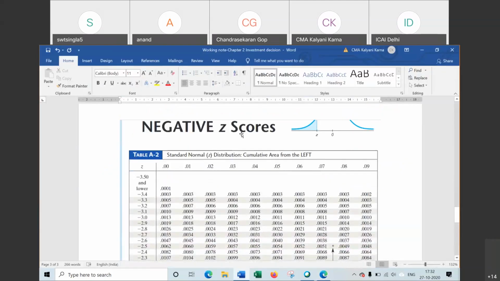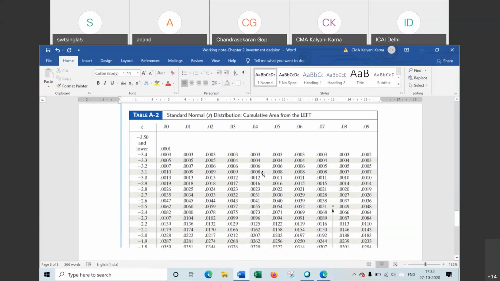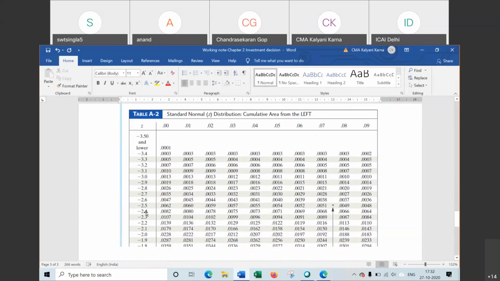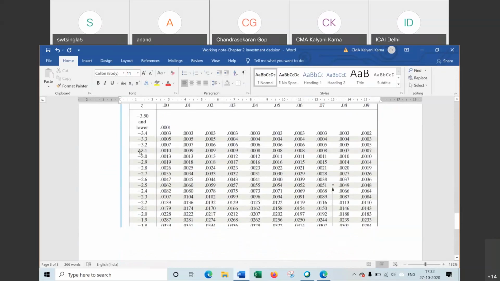This is the Z table for negative Z scores. We have to find -2.0. Here it is written Z. Look for -2.0. So we go to -2 and then 0. After 2 nothing is given, so it is 0.